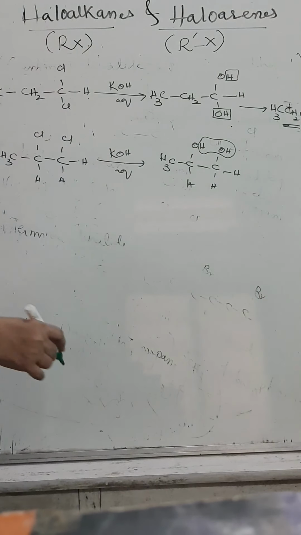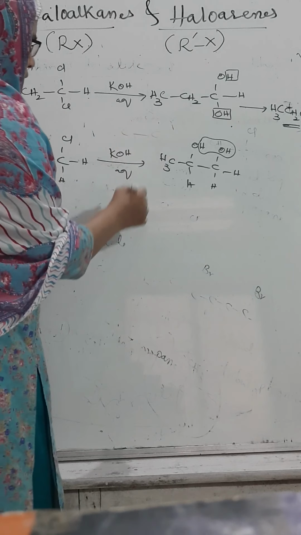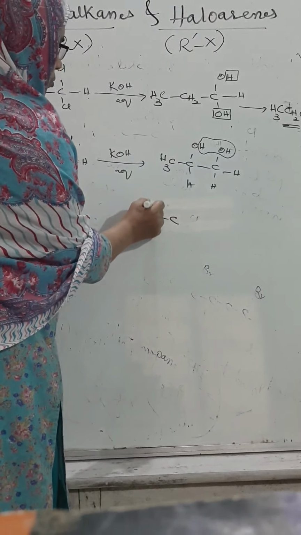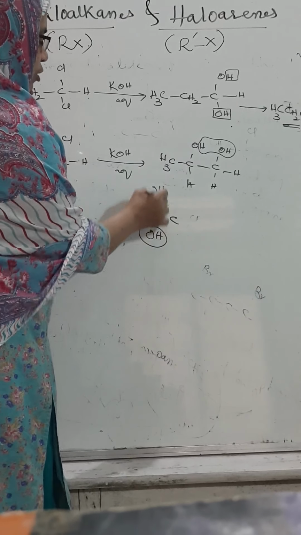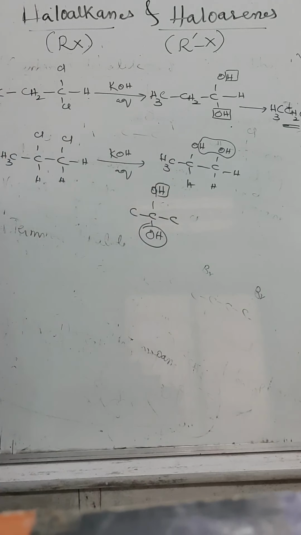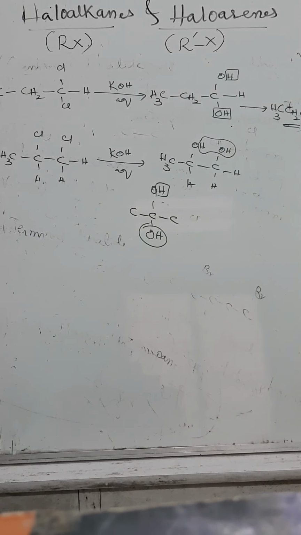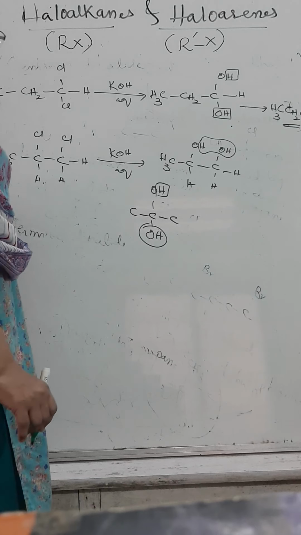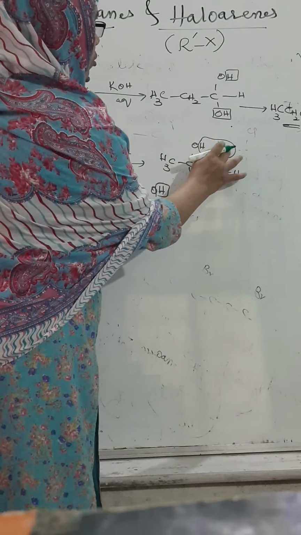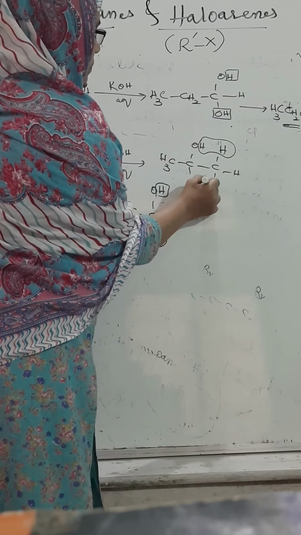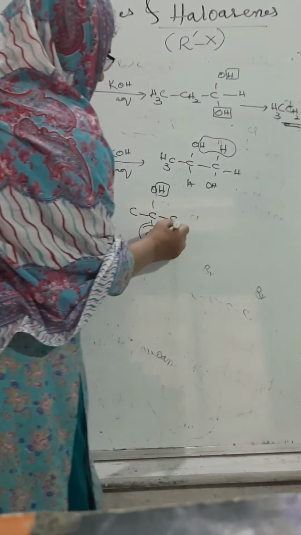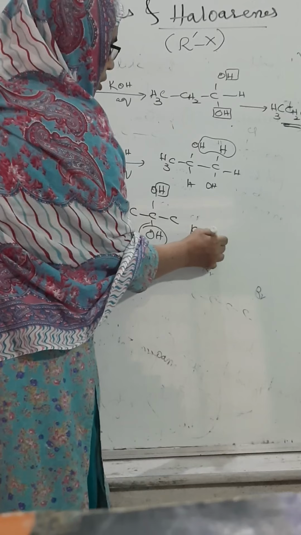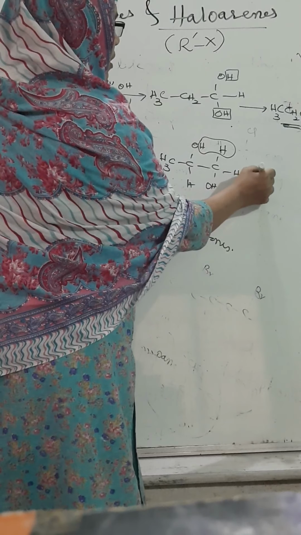Not only this one, if we take the geminal OH at the center, they too are going to eliminate a water molecule. When they eliminate water, we can get an aldehyde, a ketone, or even alkenes.